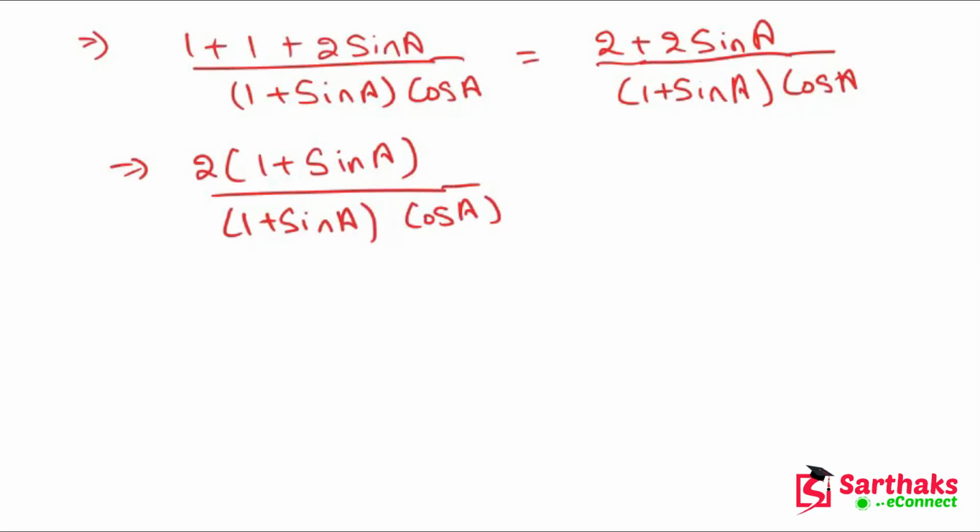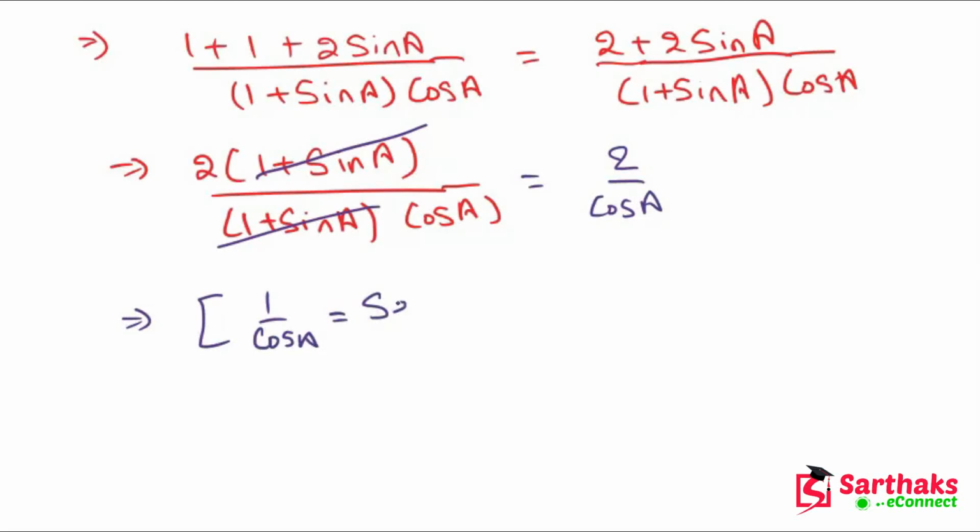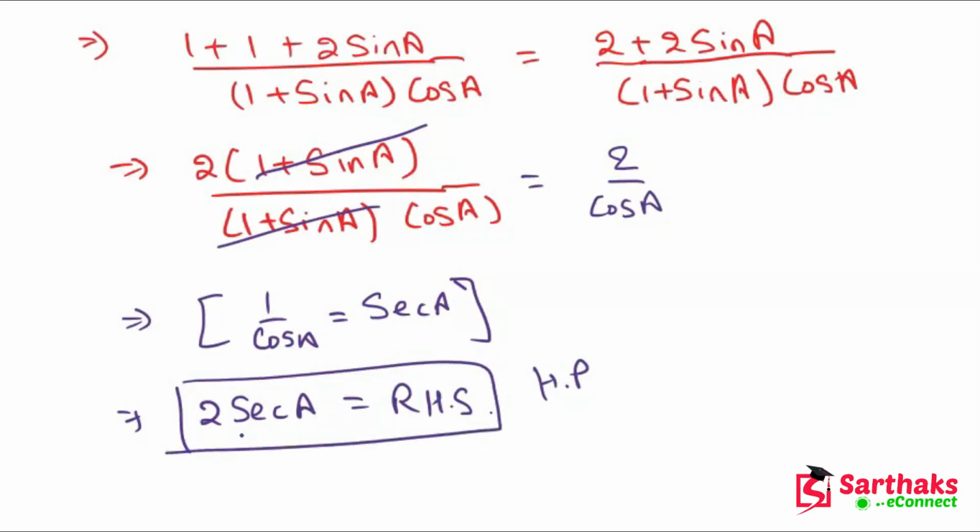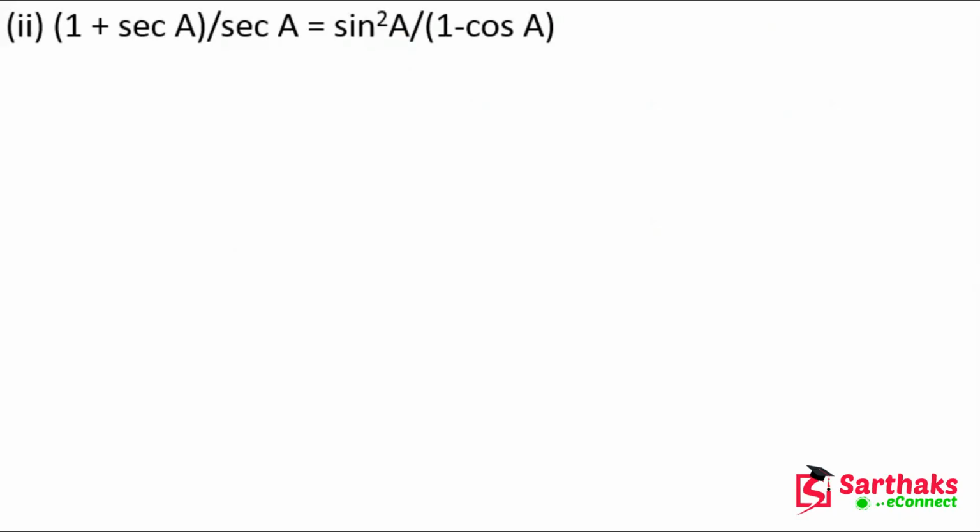Now 1 plus sin A and 1 plus sin A cancel, and we have 2 upon cos A. We know that 1 upon cos A is equal to sec A, so we can write it as 2 sec A, which is equal to RHS. Hence proved. I hope you get this point. So the next question is